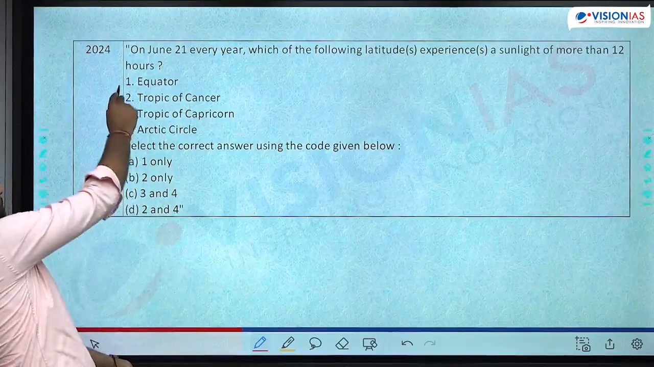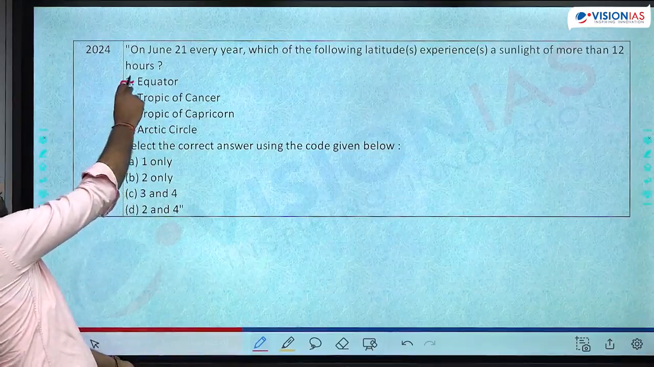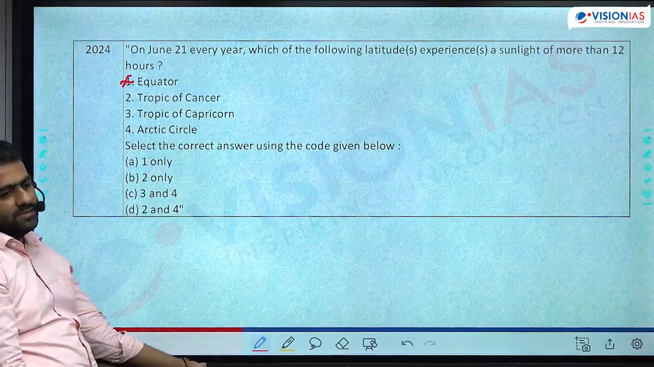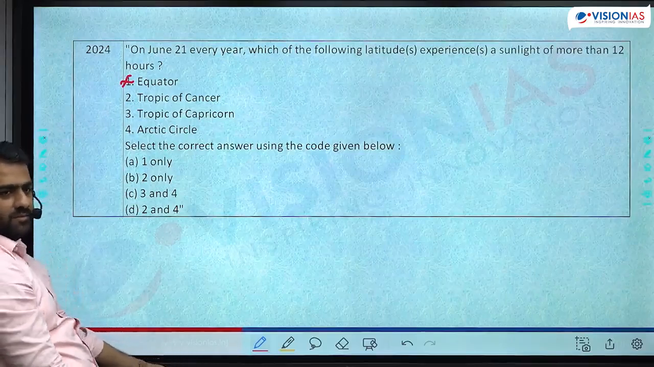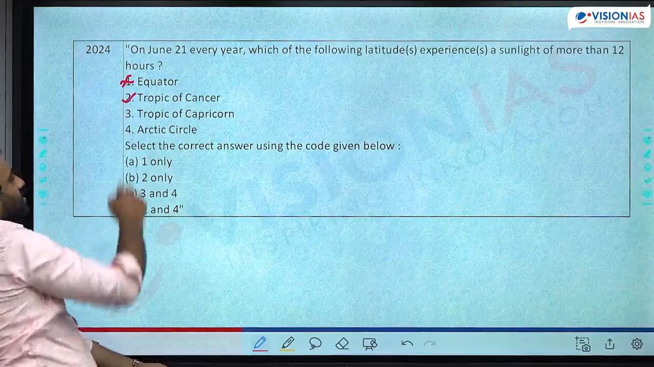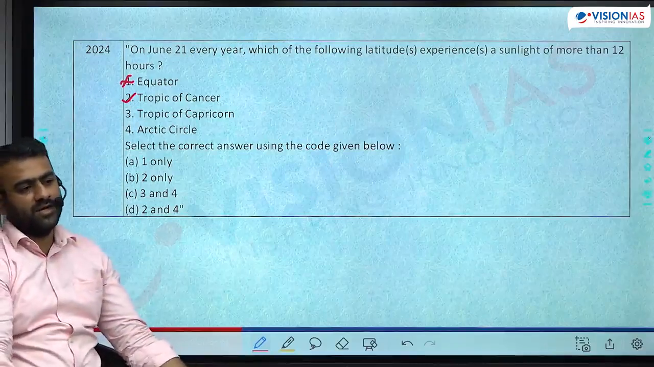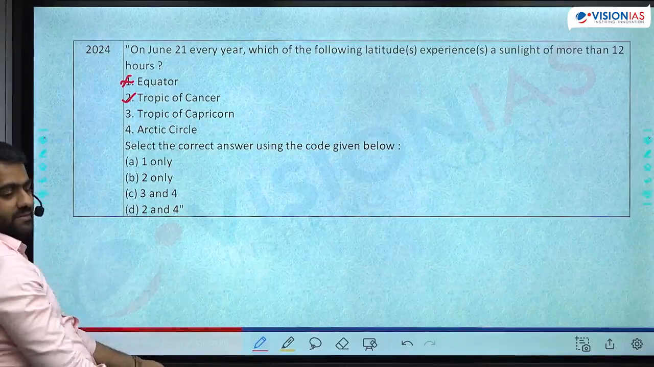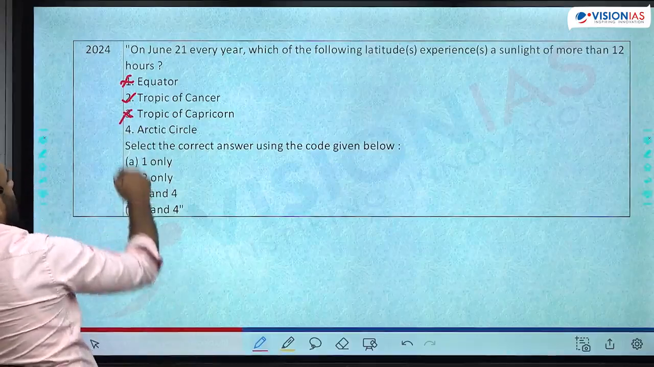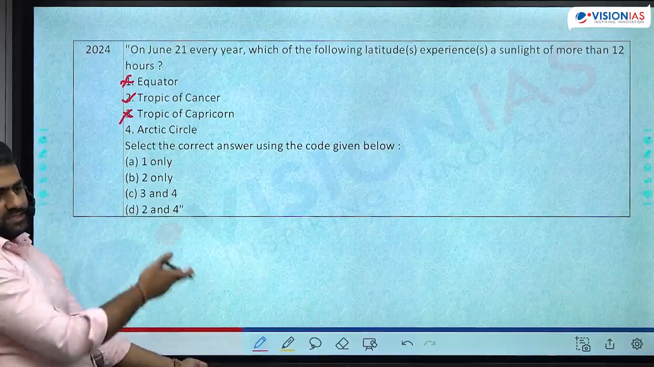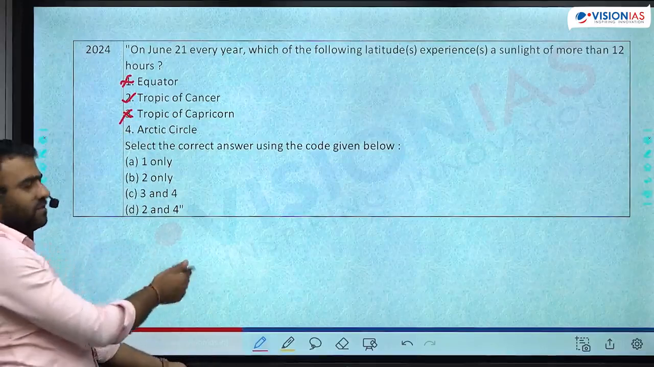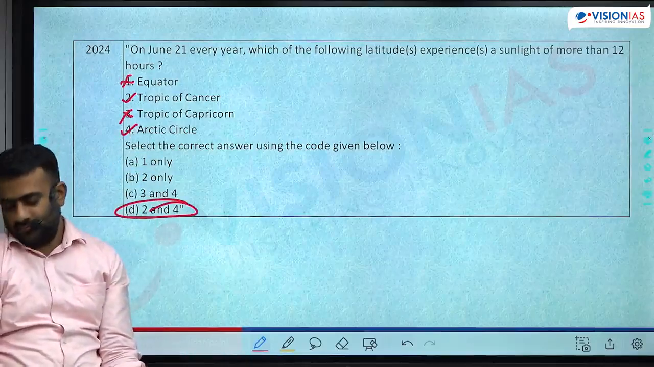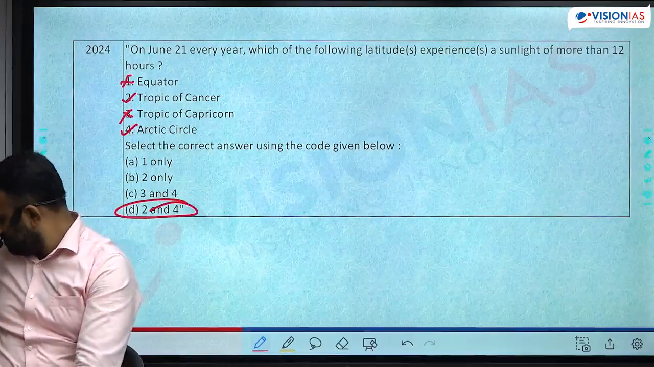Will the equator ever experience sunlight of more than 12 hours? It is always 12 hours throughout the year. Tropic of Cancer, sunlight of more than 12 hours? Summer in the north, that is 21st of June, definitely yes. Tropic of Capricorn, more than 12 hours of sunlight? That is summer in the southern hemisphere, 22nd of December. Arctic Circle, more than 12 hours of sunlight? The previous question was the same. See, the options are repeated.